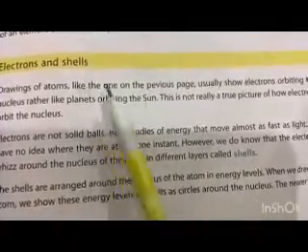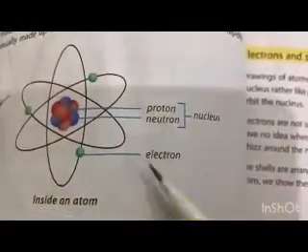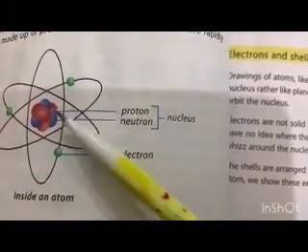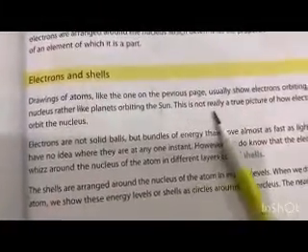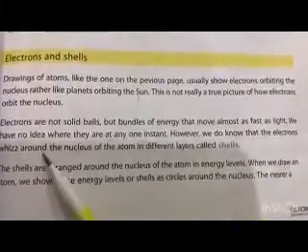Moving on to electrons and shells. Drawings of atoms, like the one on the previous page that I've just shown you, usually show electrons orbiting the nucleus. So basically in this diagram you see the electron orbiting the nucleus. But this is not really a true picture of how electrons orbit the nucleus. Electrons are not solid balls but bundles of energy that move almost as fast as light. We have no idea where they are at any one instant.